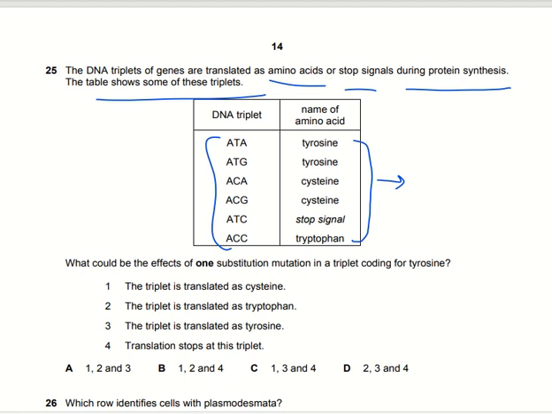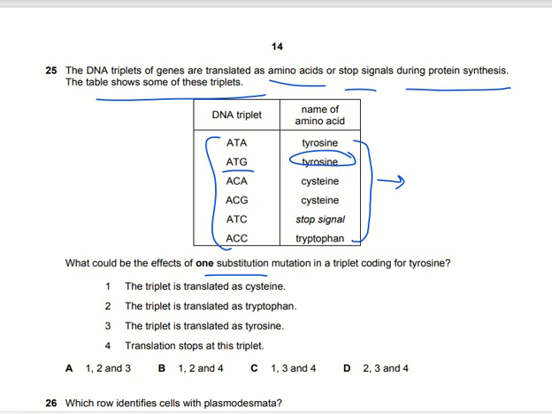What could be the effect of one substitution mutation in the triplet codon for tyrosine? ATG codes for tyrosine. If any one among adenine, thymine and guanine is replaced, then what will be the effect on protein synthesis?